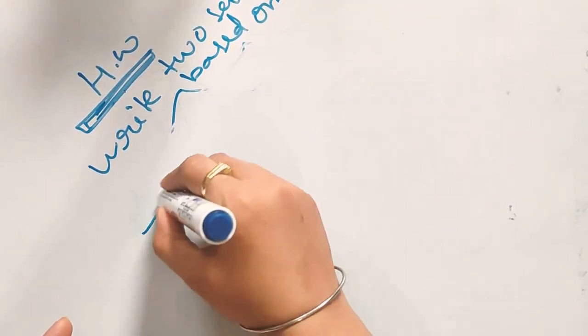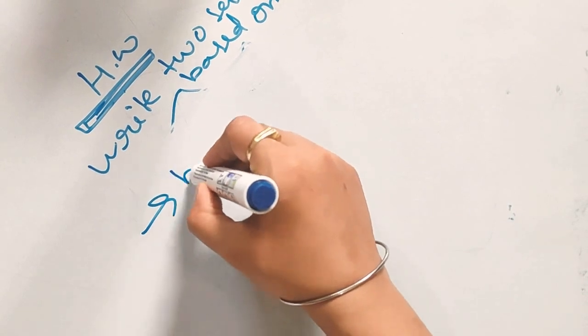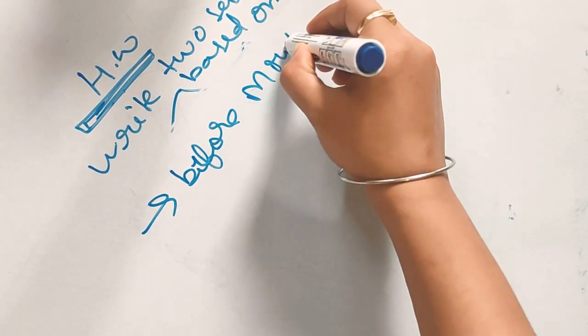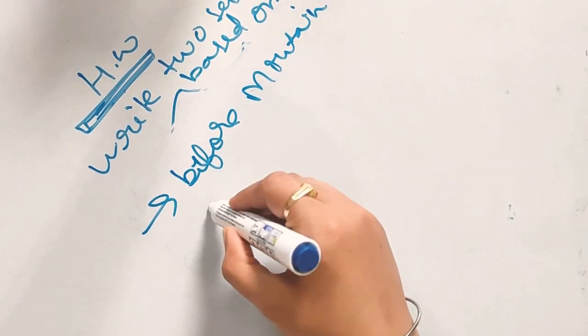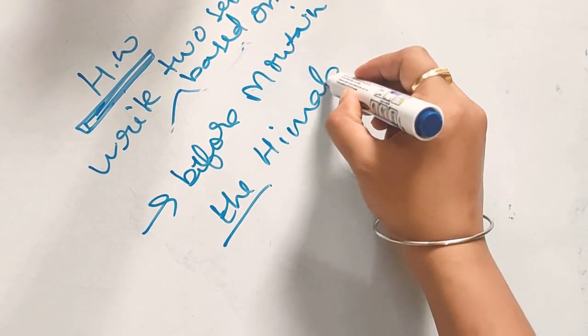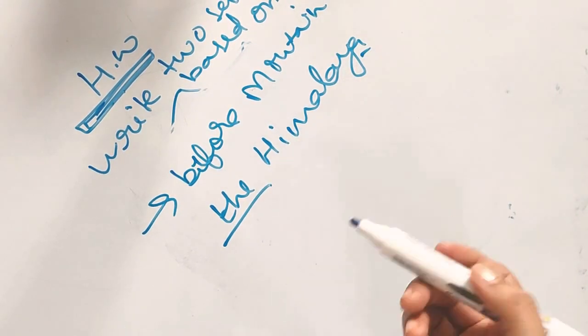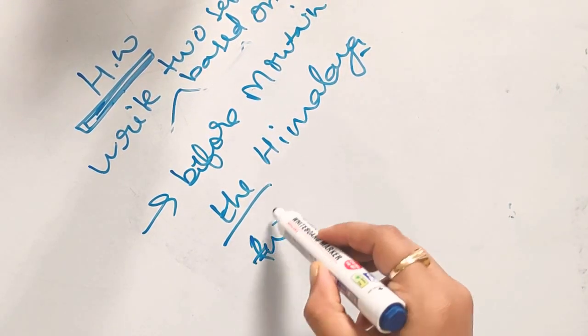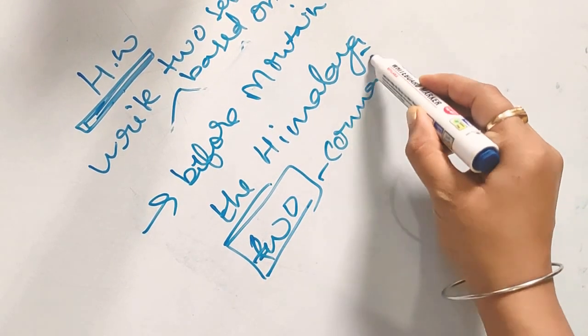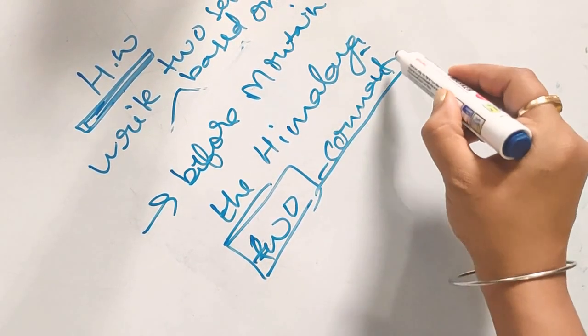I told you the rule that before mountain names we will use the. So the Himalaya I told you, and 2 more you have to comment. Okay, this is your homework.